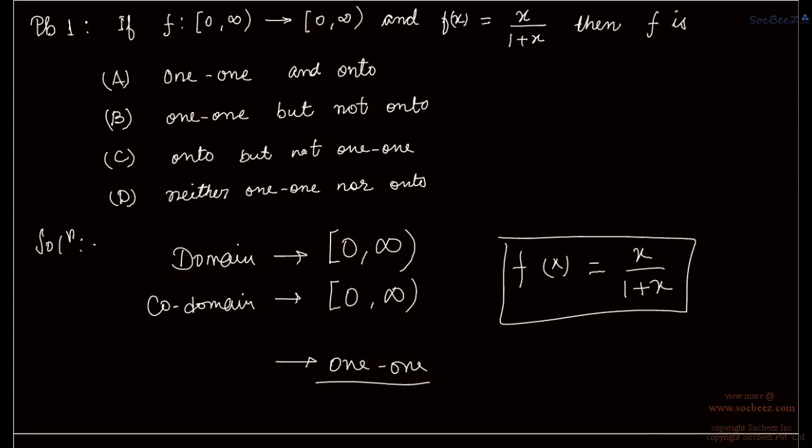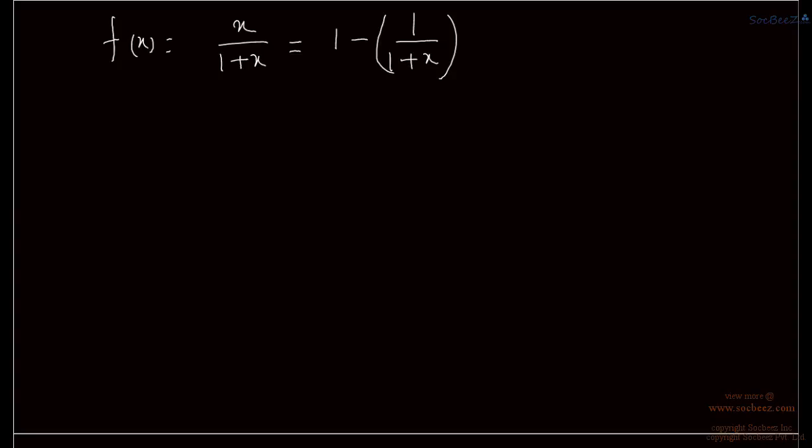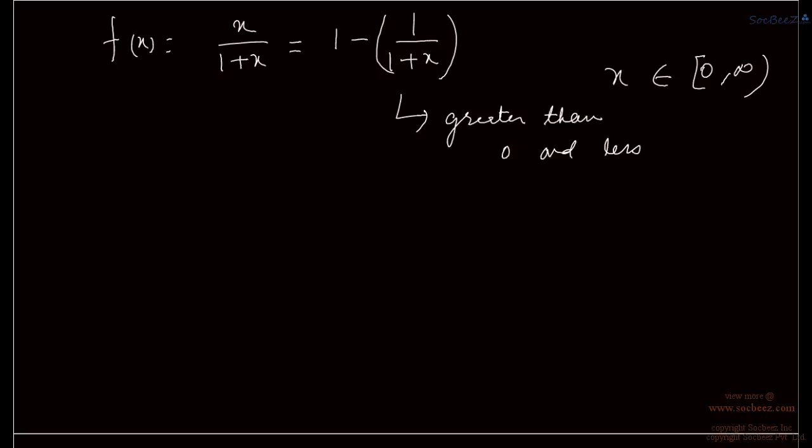Now if we check whether the function is into or onto, we have to check the range of the function. So f(x) can be written as x upon 1 plus x, which can be written as 1 minus 1 upon 1 plus x, right? See, as x is from 0 to infinity, this quantity is positive. So this quantity is always greater than 0 and less than 1. So overall the quantity 1 minus something is always less than 1, so it lies between 0 and 1.